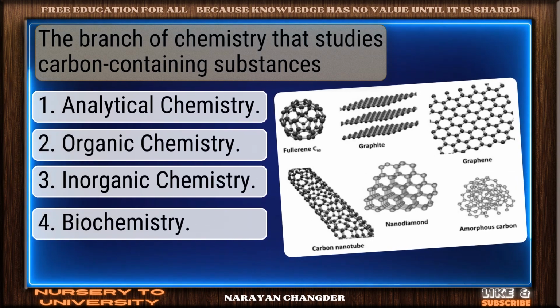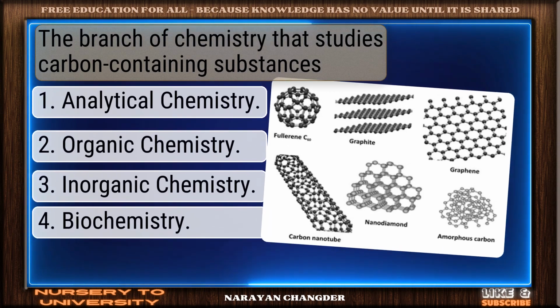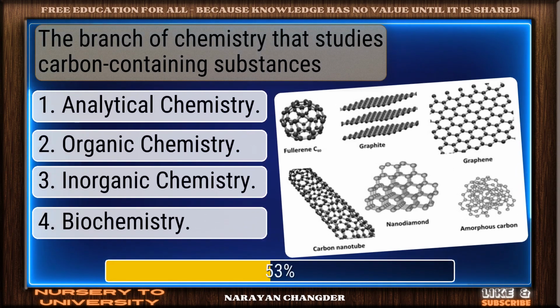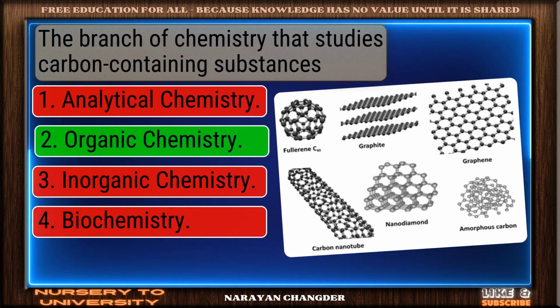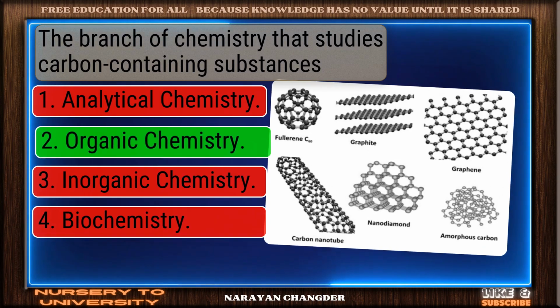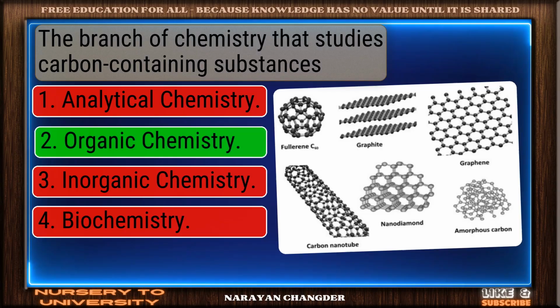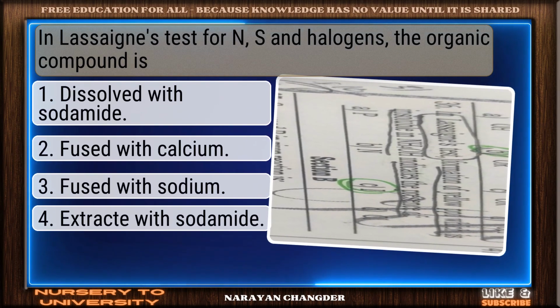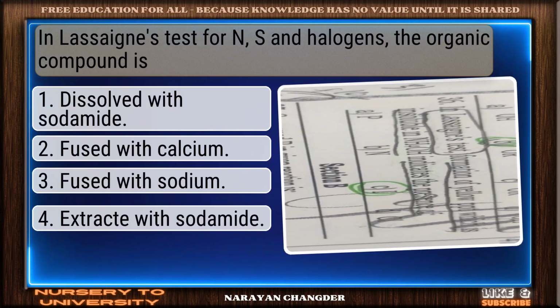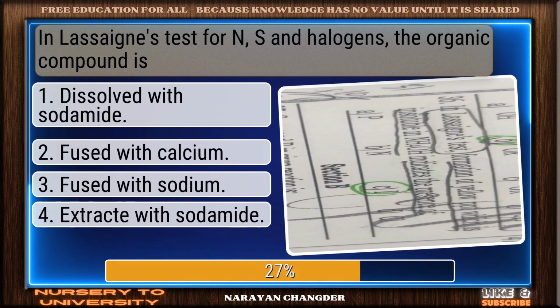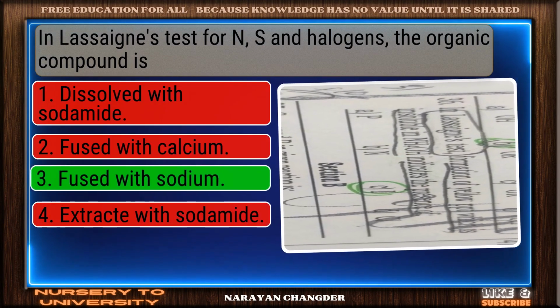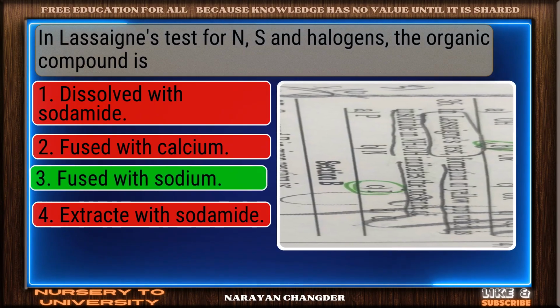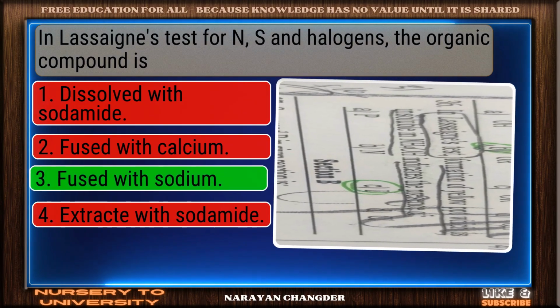The branch of chemistry that studies carbon-containing substances. Clear logic. Your choice organic chemistry is sound and 100% true. In Lassaigne's test for N, S and halogens, the organic compound is. Nicely done. Fused with sodium is a solid answer.